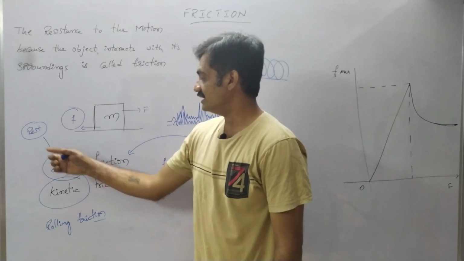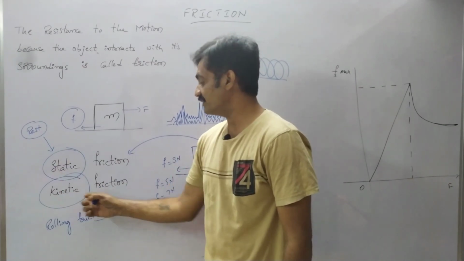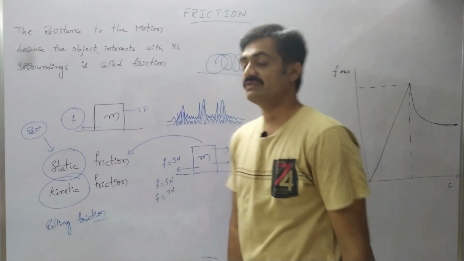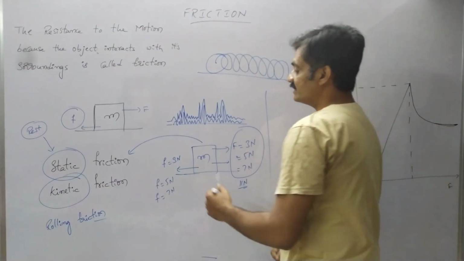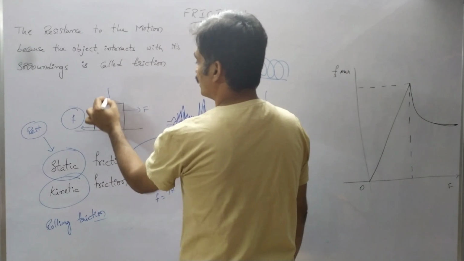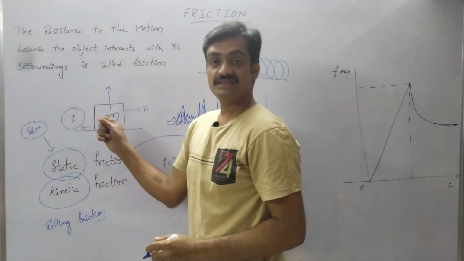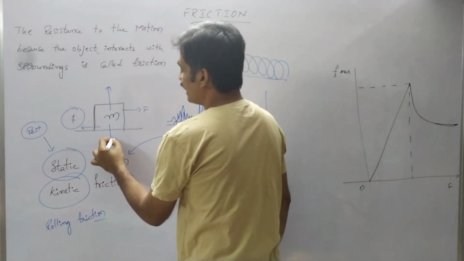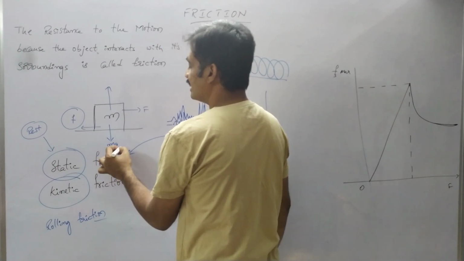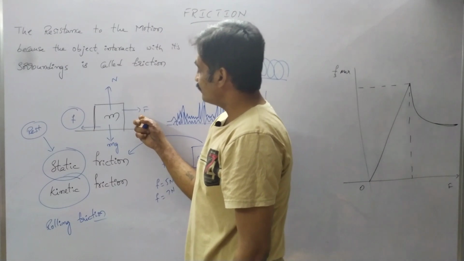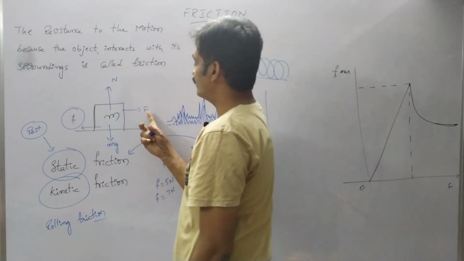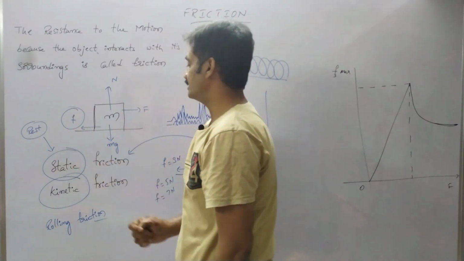Now we are familiar with what is meant by static friction, kinetic friction, and rolling friction. Coming to static friction, the force is represented based on the normal reaction. When we consider a body, the weight acts in the downward direction and is balanced by the normal reaction, whereas we apply a force F in the forward direction, and the frictional force acts in the opposite direction.